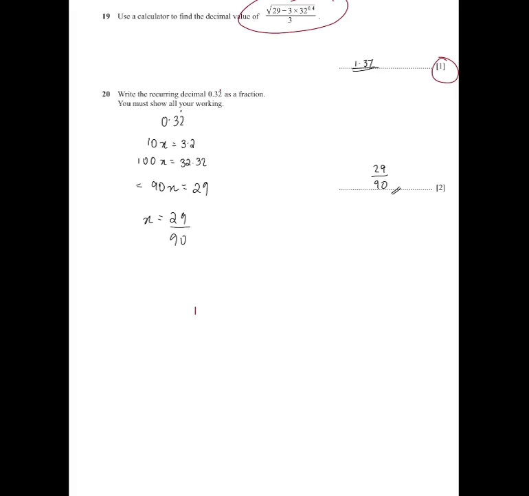So first you can do 10x is equal to, first of all, 0.32. If it is multiplied by 10, 0.32 will go one step further, so it becomes 3.2. Then we bring 100x is equal to 32.32, and then you get 90x, as you subtract, is equal to 29, and then x is equal to 29 by 90.